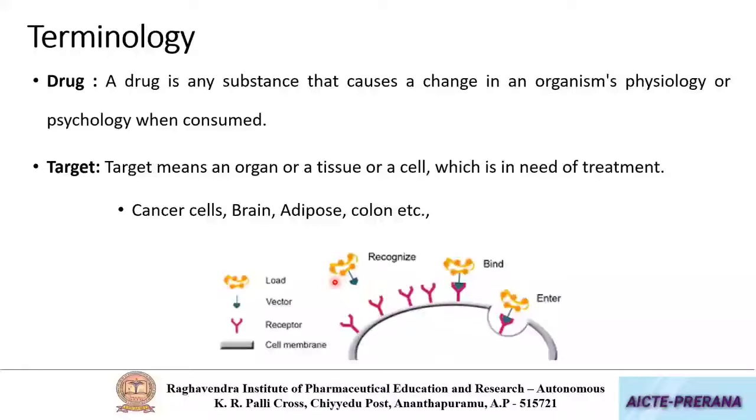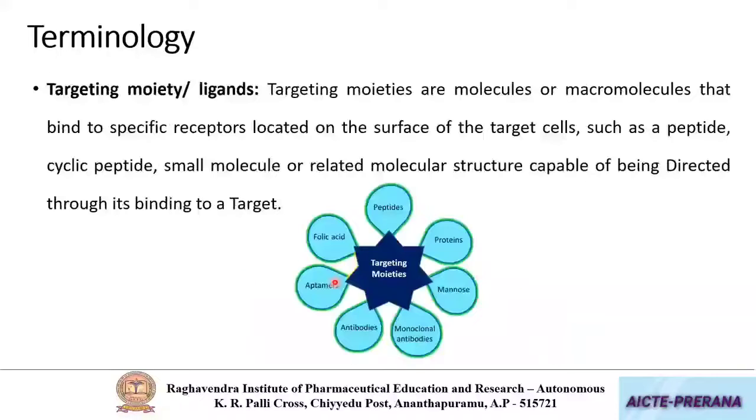Due to the presence of this targeting moiety or ligand, the drug will go and bind effectively to the receptor. So the function of this targeting moiety is to identify the receptor to which it should bind. And these targeting moieties include peptides, small molecules, aptamers, monoclonal antibodies, etc. So the function of these targeting moieties is to go and bind to the receptor of interest.